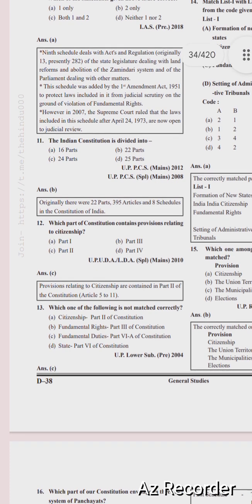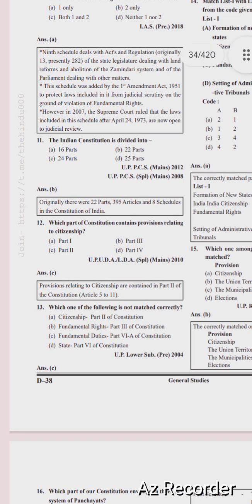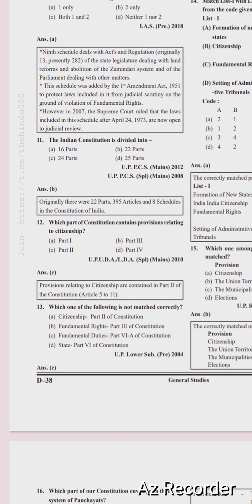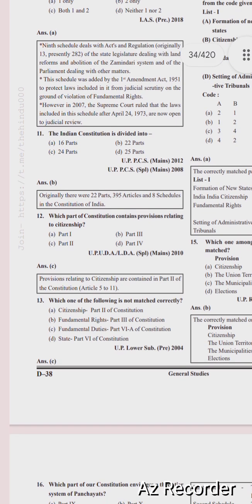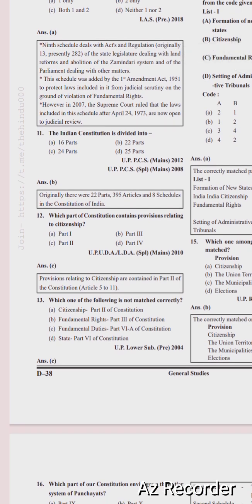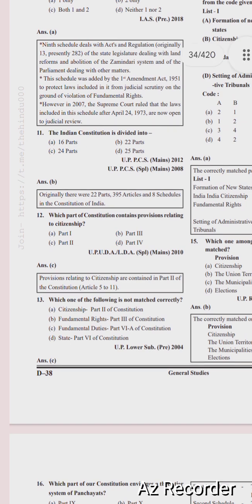open to judicial review. So next question is, the Indian Constitution is divided into 16 parts, 22 parts, 24 parts, 25 parts. Right option is option number B, 22 parts. Originally there were 22 parts, 395 articles and 8 schedules in the Constitution of India.